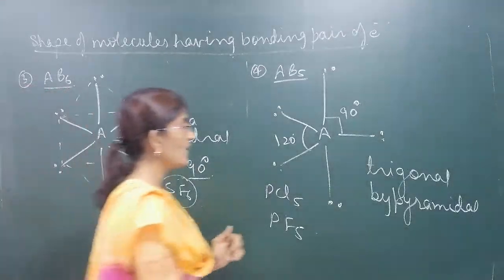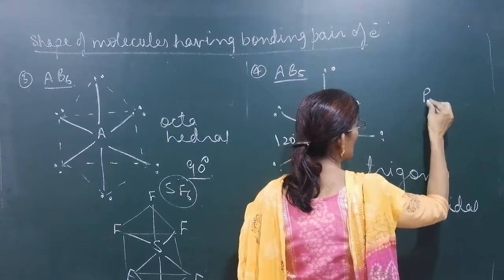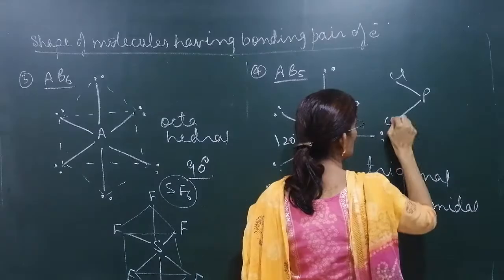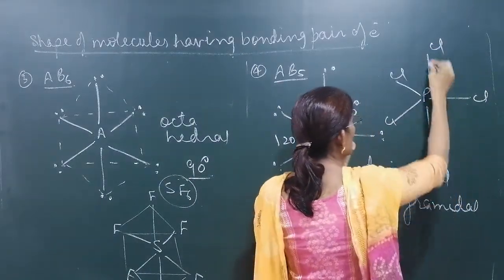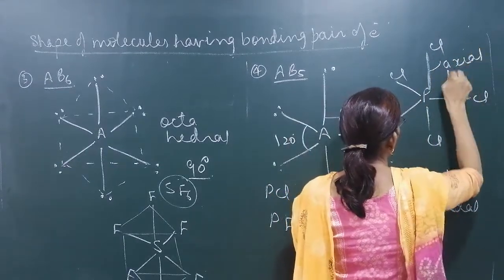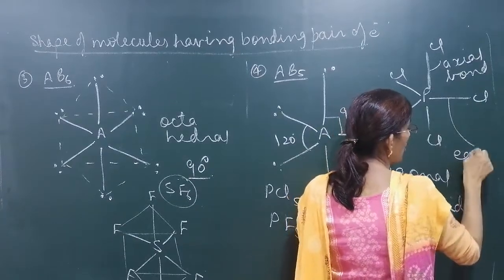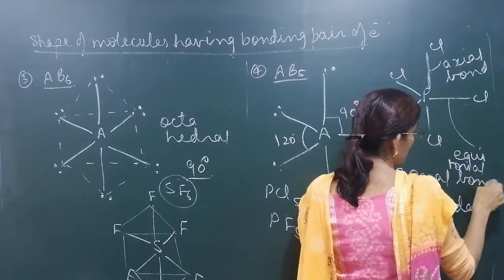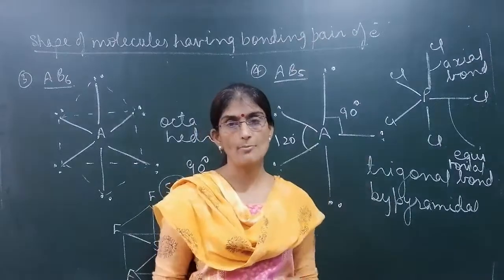What is the shape of PCl5? See this P, Cl. 3 Cl atoms are there. This is 1, this is 2, this is 3, one above the plane, one below. ये जो above वाला होता है ना इसको axial bond बोलते हैं. कौन सा bond बोलते हैं? Axial bond. ये जो होता है इसको बोलते हैं equatorial bond. Equatorial. Axial bond is comparatively longer compared to equatorial.